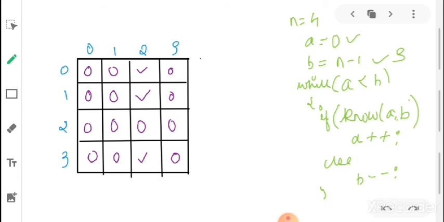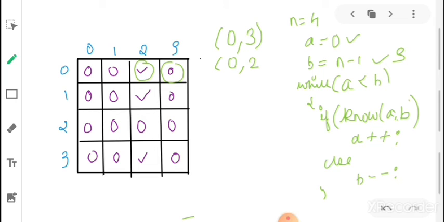At first, our A and B are 0 and 3. Here A doesn't know B, 0 represents that A doesn't know B, so we'll decrement B. After decrementing, it becomes 0 and 2.